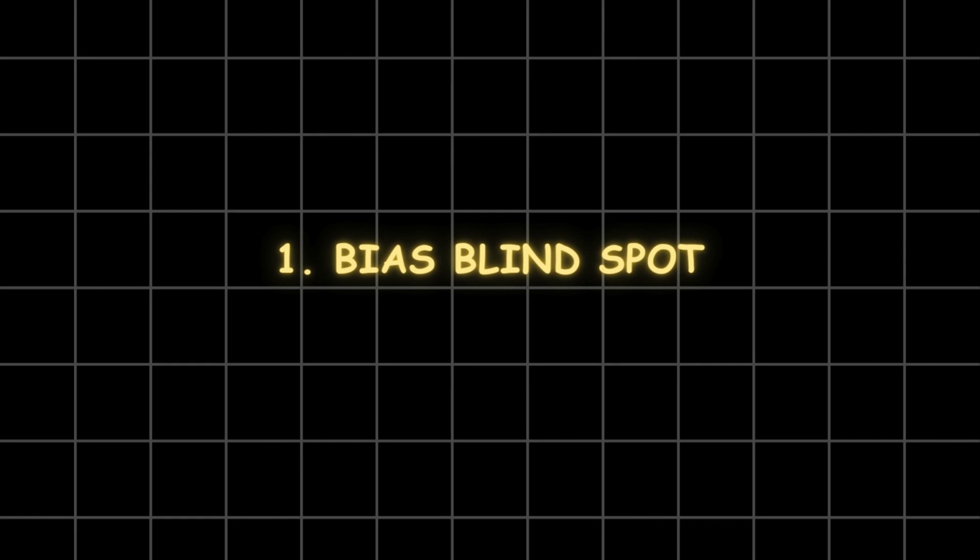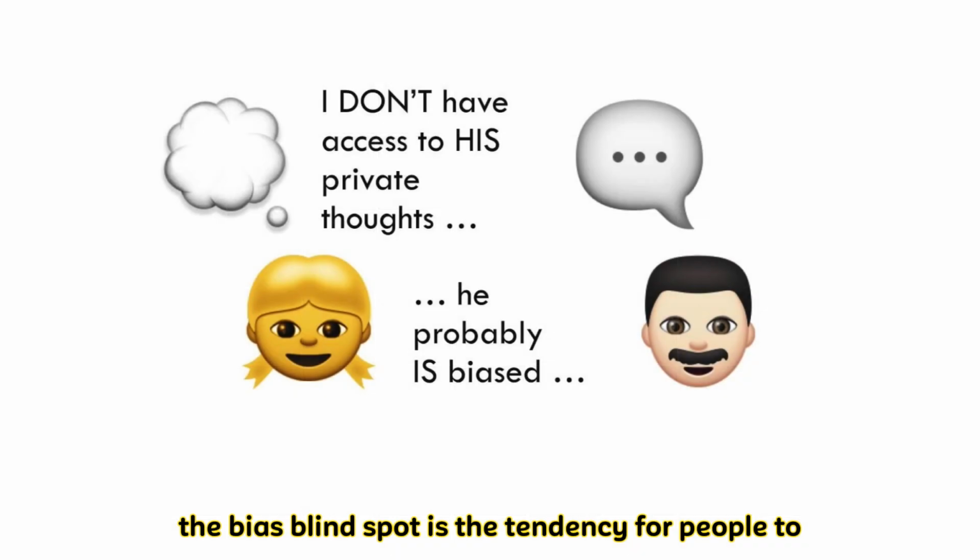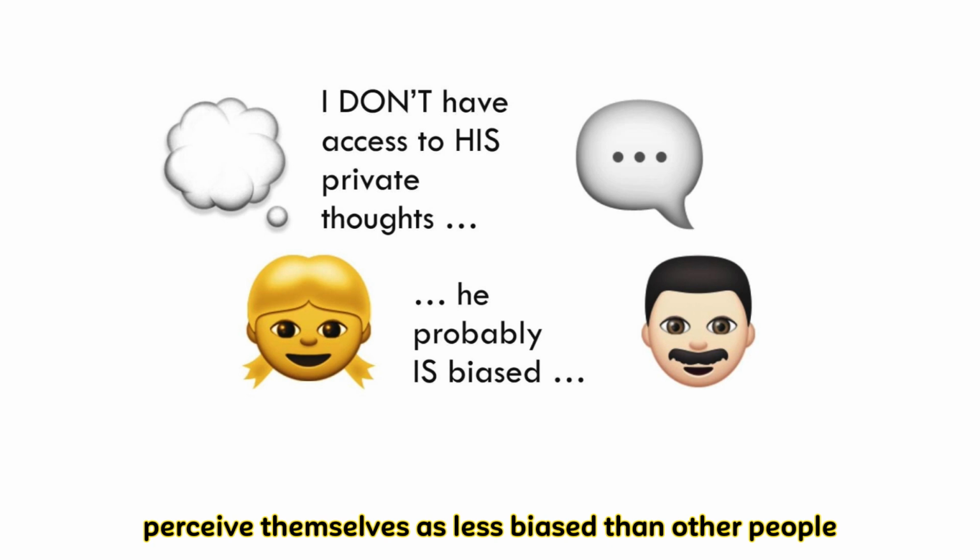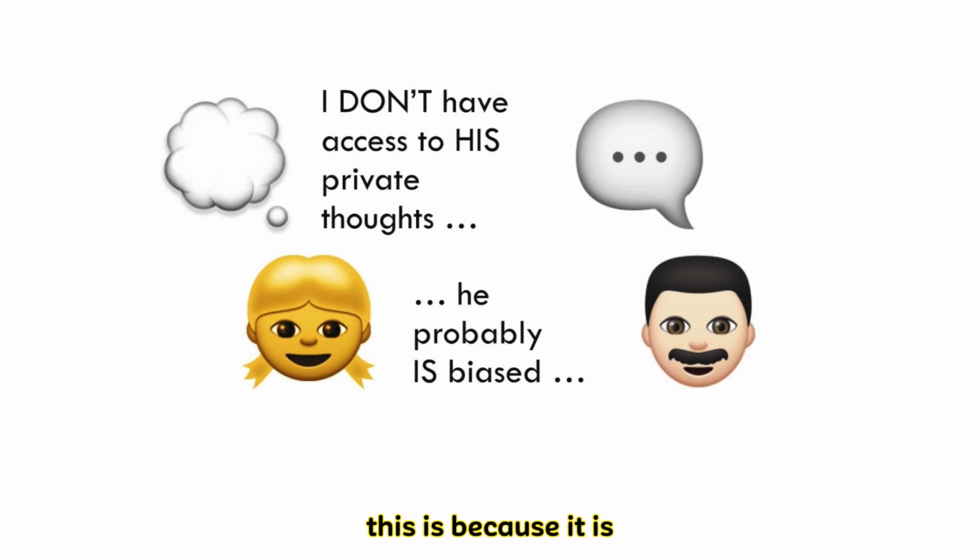1. Bias blind spot. The bias blind spot is the tendency for people to perceive themselves as less biased than other people. This is because it is easier to recognize cognitive bias in others than in ourselves.